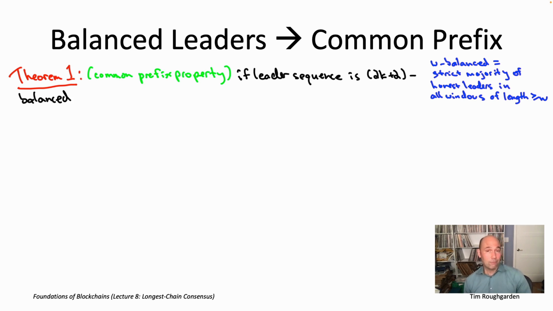We're going to use a stronger version, A4 prime, which does hold, as we'll see later, in the proof of work setting. In the proof of work implementation of longest chain consensus, as made famous by Bitcoin, not only can a Byzantine leader only add one block to any given chain, actually a Byzantine leader can only add one block, period. So it's going to be literally impossible for Byzantine nodes to produce more than one block in a given round in which it's the leader. So that's going to be the stronger property A4 prime. And under that combination of assumptions, we will, in fact, prove the common prefix property.